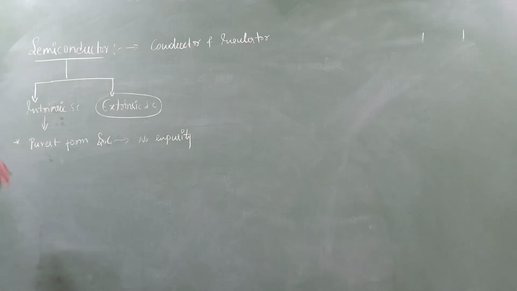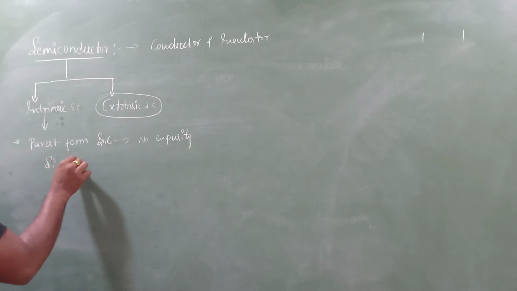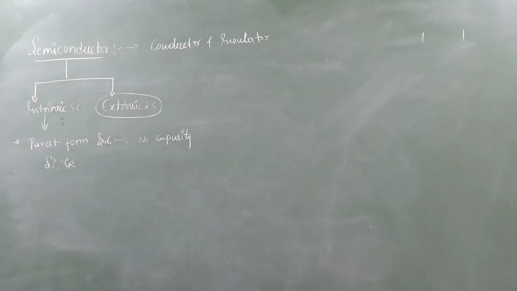Examples are silicon, germanium and so on. Silicon and germanium are all examples of the purest form of semiconductors, or generally intrinsic semiconductors.